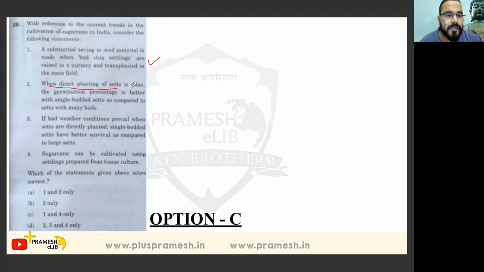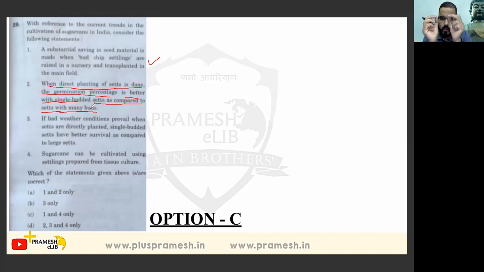When direct planting of seedlings is done, the germination percentage is better with single bud setts as compared to setts with many buds. Okay. If bad weather conditions prevail when setts are planted, single bud setts have better survival as compared to large setts.